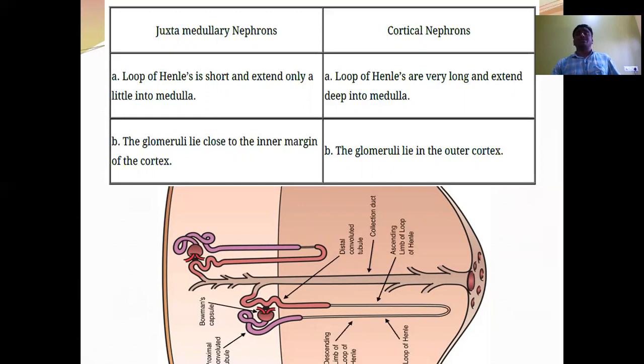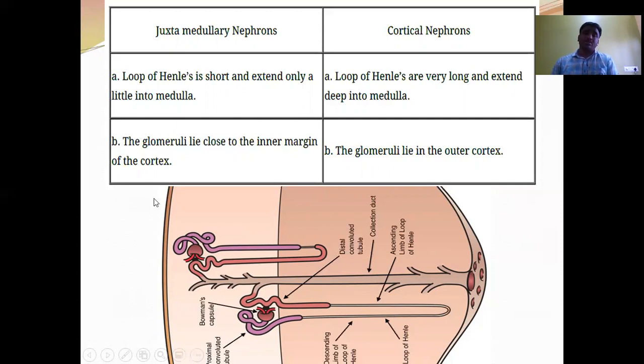Cortical nephrons and juxtamedullary nephrons. In cortical nephrons, the loop of Henle is very short, and they constitute about 85% of the total nephrons. In juxtamedullary nephrons, the loop of Henle is very long and penetrates into the deep region of the medulla.